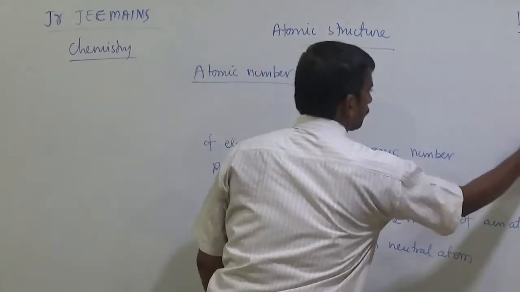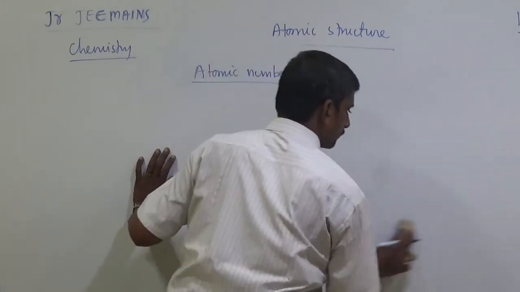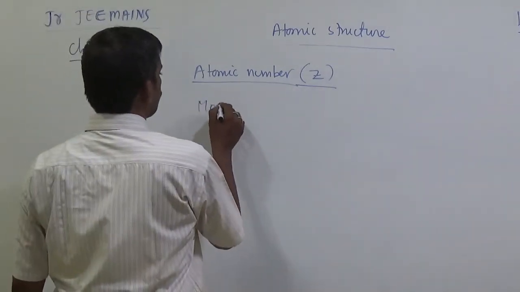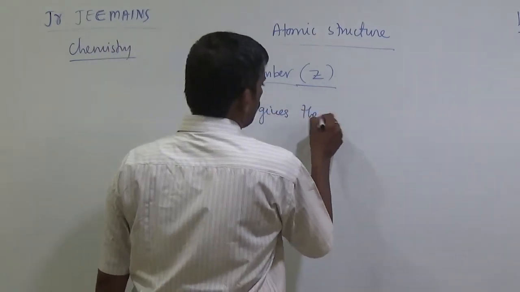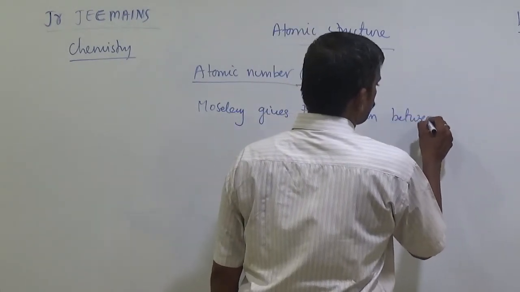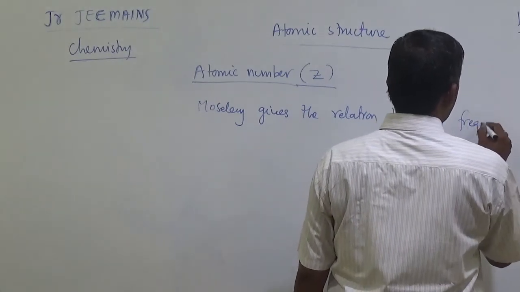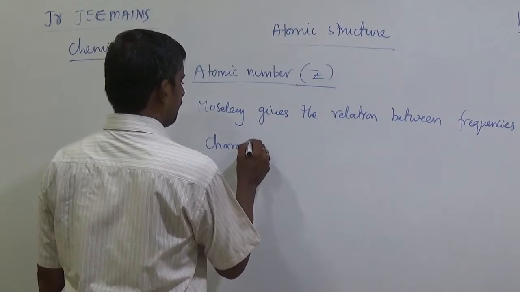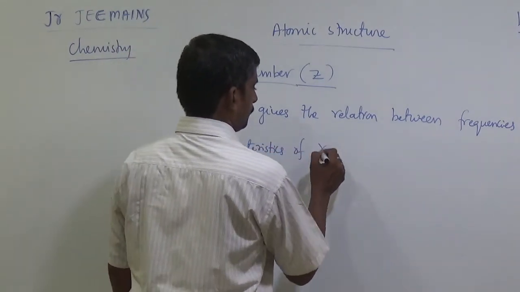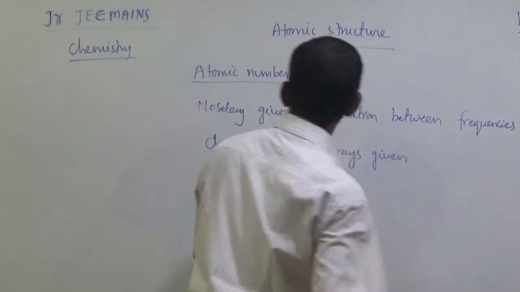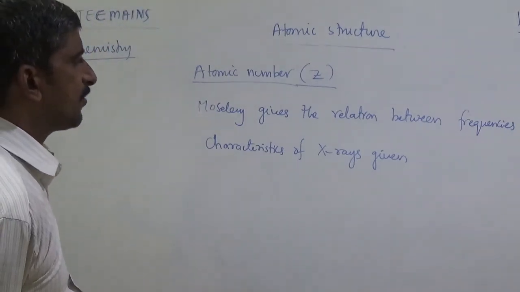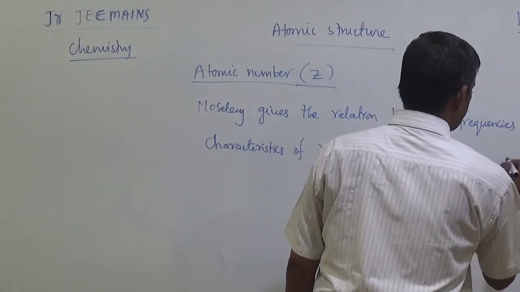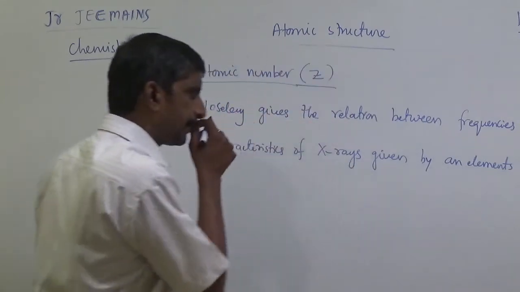Simply, Moseley gives the relation between the frequencies of characteristic X-rays given by an element and its atomic number.